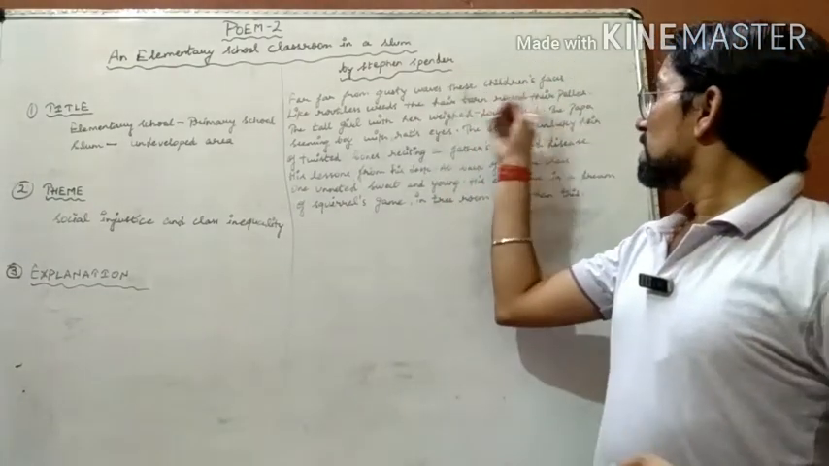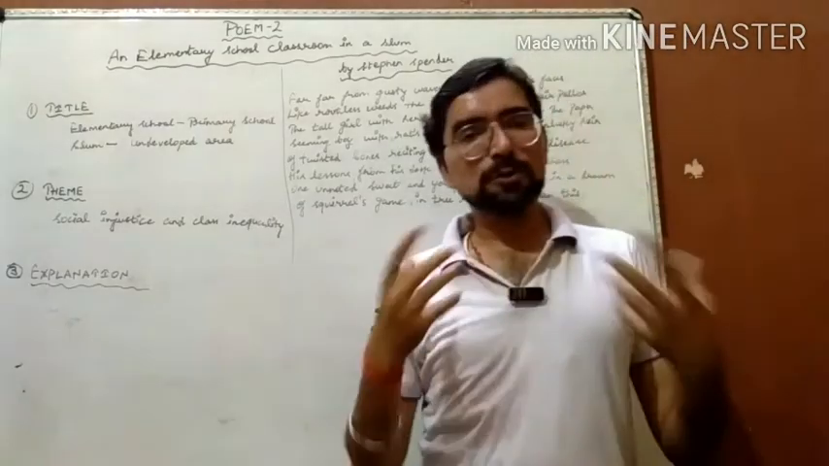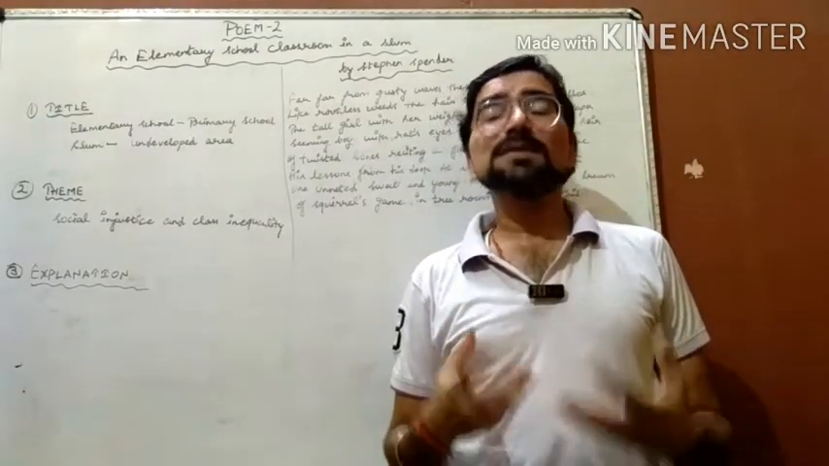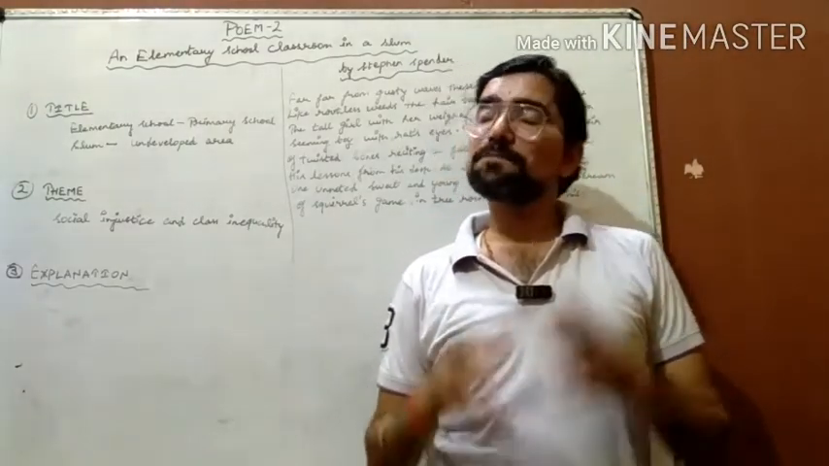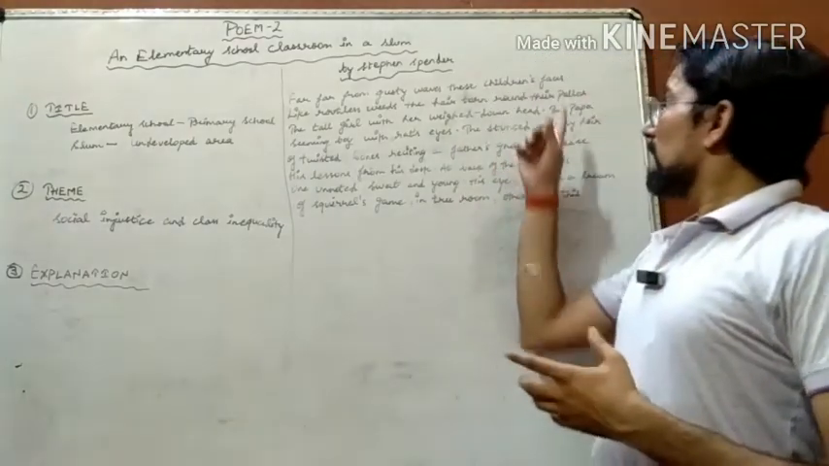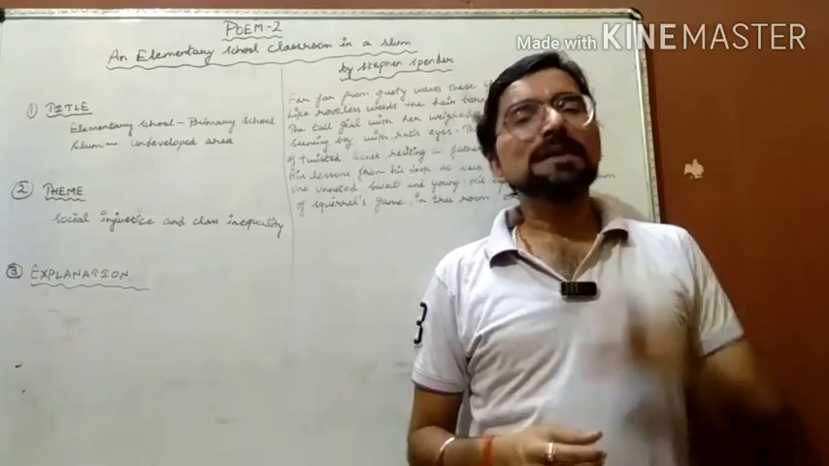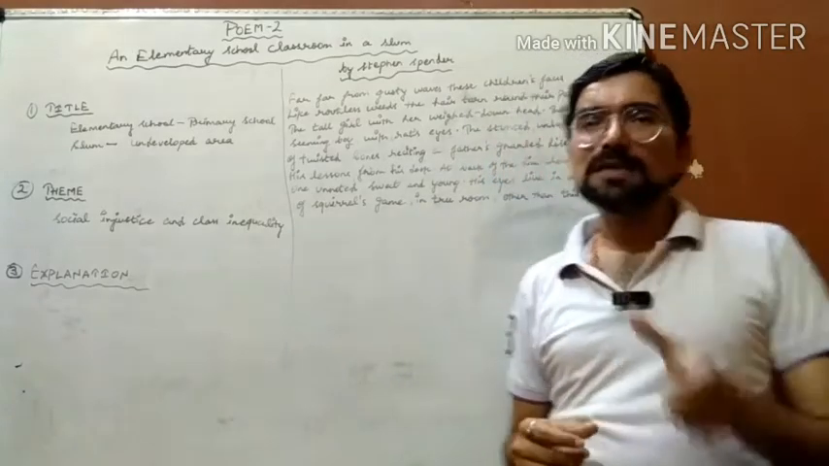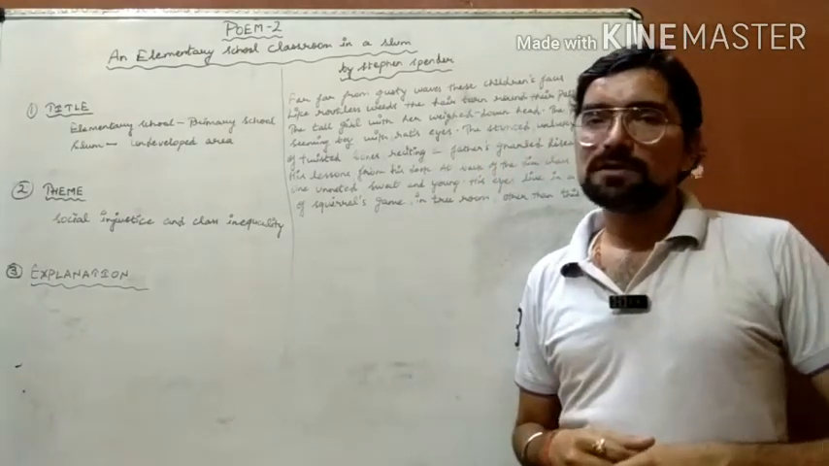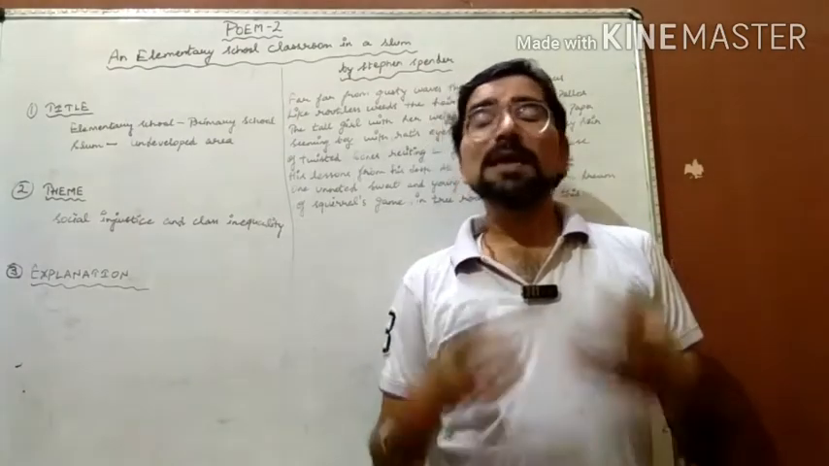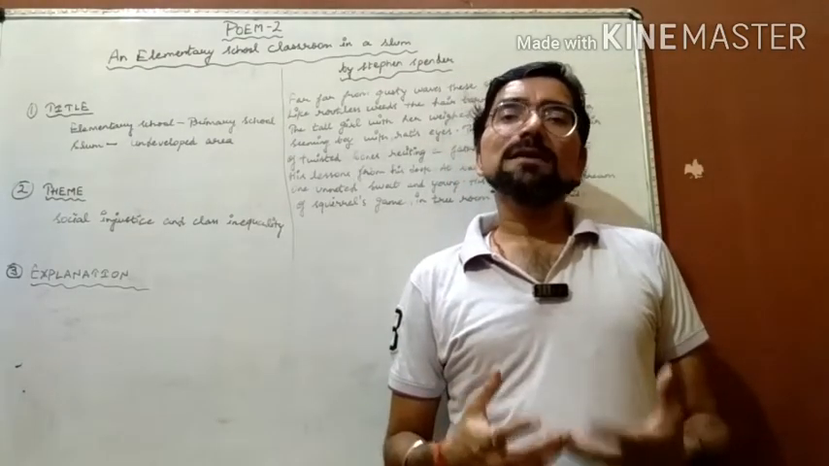So the face shows us that the face is pale. Pallor is a word which means pale. Pale means yellowish color. So the faces of the children are very pale, yellowish in color.